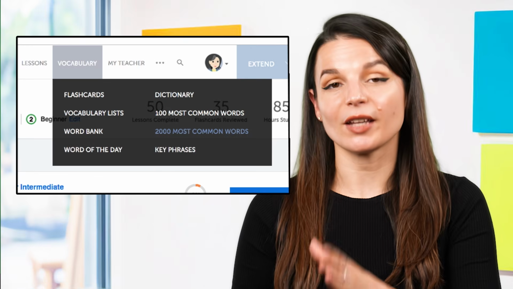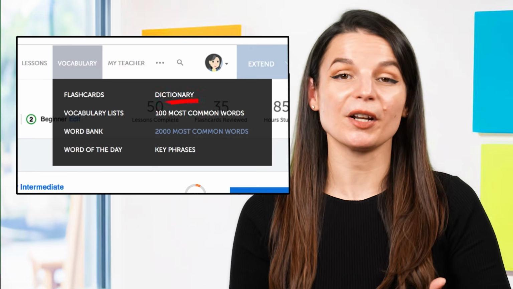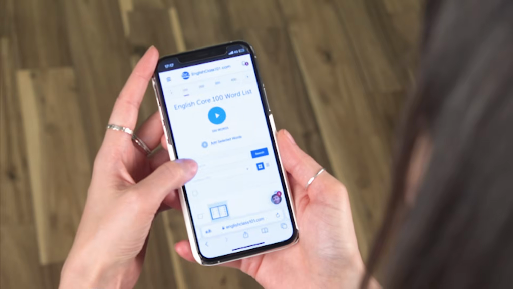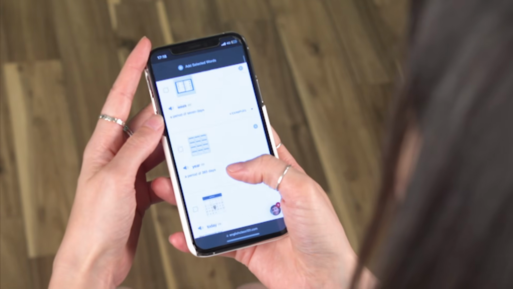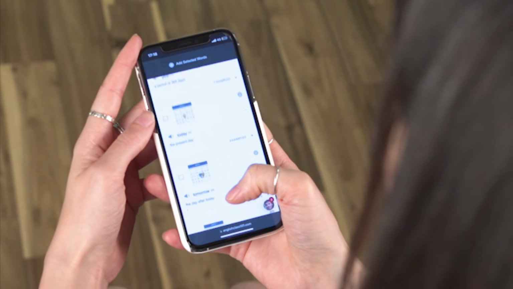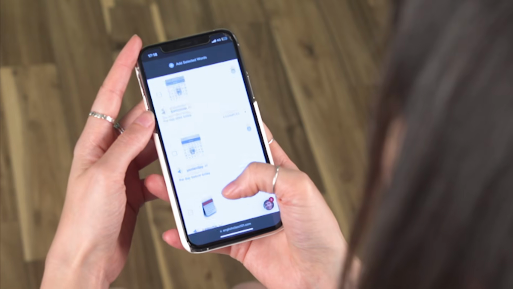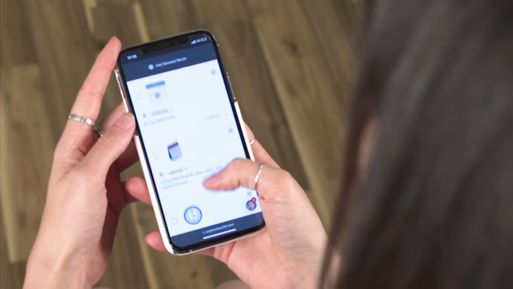How to get the core 100 words. This part is for people that are using our learning system. With our system, you get the core 100 words for free. Just head to the vocabulary menu on our site and click on 100 most common words. And the way it works is you get all the words up front. Each word comes with a picture, the translation, audio pronunciation, and sample sentences so you can get a feel for it. And this is where you start. All the words are here. So if you're not a member, just sign up for a free lifetime account to get access.